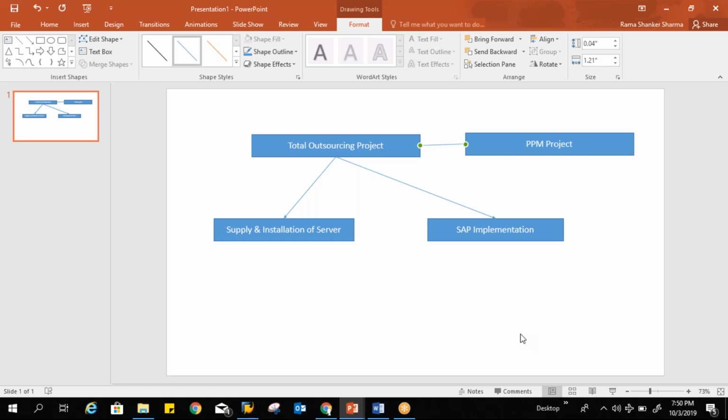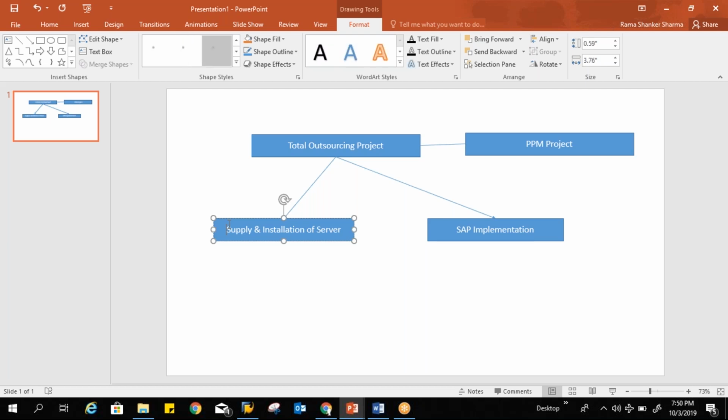But the question again: when I go with the PPM project, how do I capture the financial values? As I explained in my previous session, in PPM we don't have any cost object. We have to take an existing object from finance or from the project system. So you can integrate. Let me represent it here.